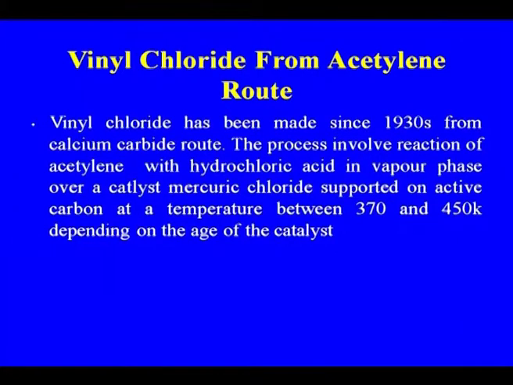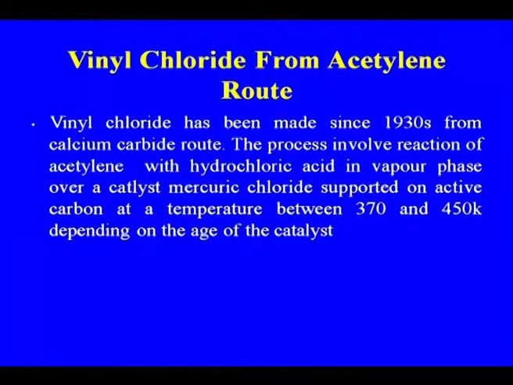Vinyl chloride, as I told you, let us discuss the historical background of the production of vinyl chloride. Vinyl chloride has been made since the 1930s from the calcium carbide route. That was the earlier route which was available, because if you are talking about the 1930s, there was no petrochemical complex, and the petroleum refinery was at the developing stage.